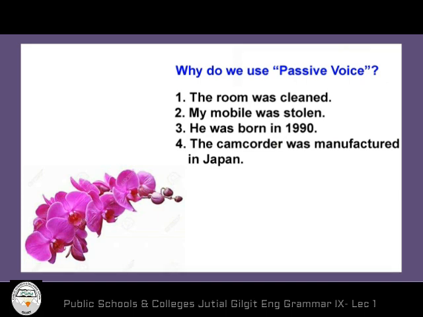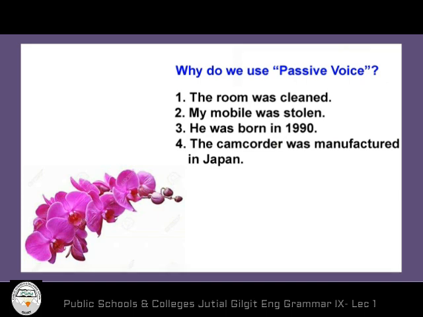In the next example, he was born in 1990. Here, the subject is understood. Everybody knows that it was your mother who gave you birth. In the last example, the camcorder was manufactured in Japan. In this example, actually, we want to focus on the device, on the object. Here, in this sentence, the object is important, not the subject. Therefore, the passive sentence has been used.